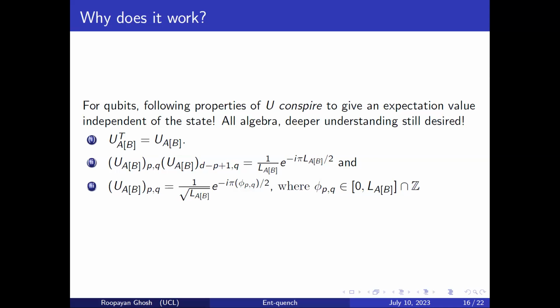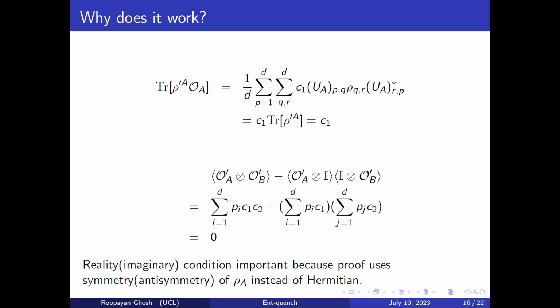I'm not going to go into how this works, but if you do the maths using these three properties, you will get that this particular operation, rho prime A, is just U rho A U dagger, because that's what you're evolving with the quench, basically. Into this OA, which I defined before, a specific OA, it will just give you a constant factor, which is just dependent on the factor of OA. And when you get this, that means that this particular quantity will give you 0. And you can again show that for mixed states, because this is not equal to this, it will give you a non-zero value.